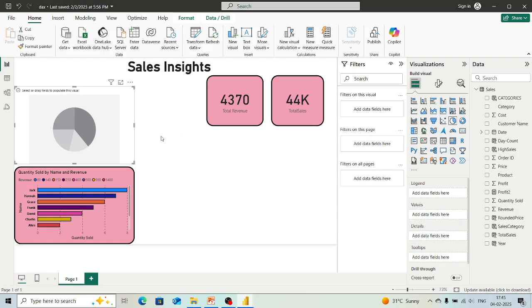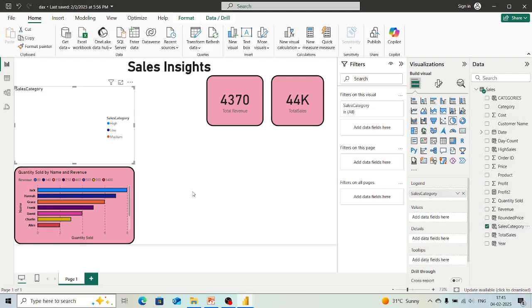Now next we will create this pie chart. Here you can see the options of legend, then values, details. Now what is a pie chart used for? We know that, right? So we will select the values for it. Let's take sales category. In this sales category we have a calculated column, right? We have high, low and medium types of sales. Those are being classified. We have created a DAX function and according to that we have sorted the things. Now in the values we will take quantity sold.